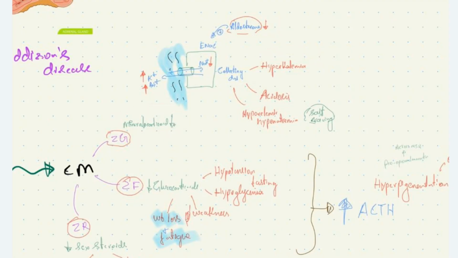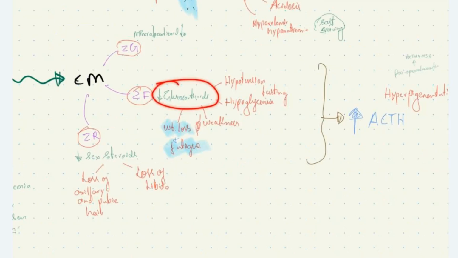What are the clinical manifestations due to reduced glucocorticoids, due to destruction of the zona fasciculata? Those are hypotension and fasting hypoglycemia. Hypotension, because the glucocorticoid cortisol is responsible for catecholamines acting on sympathetic receptors, that is alpha and beta receptors.